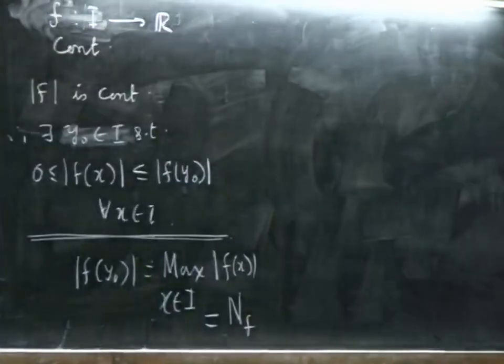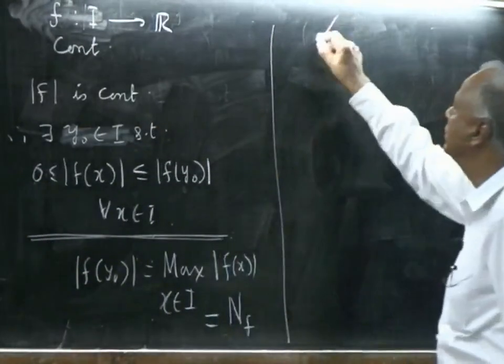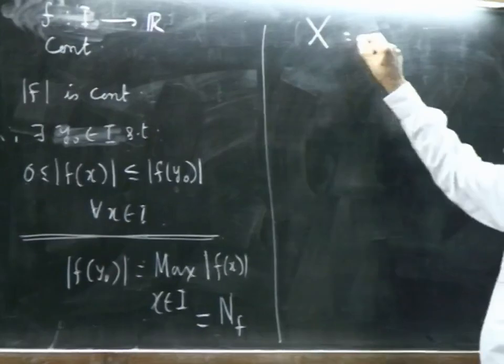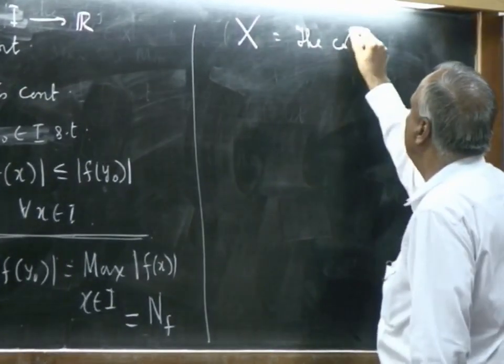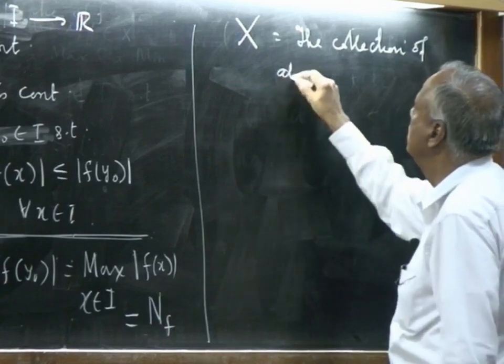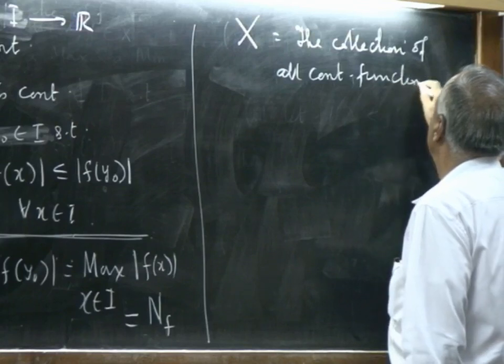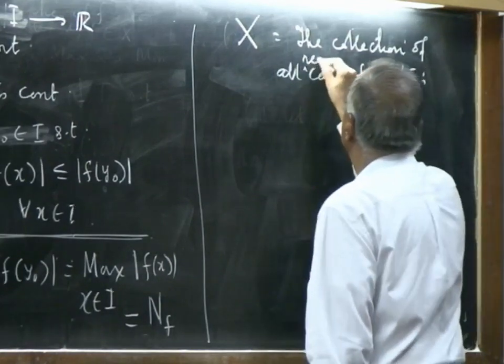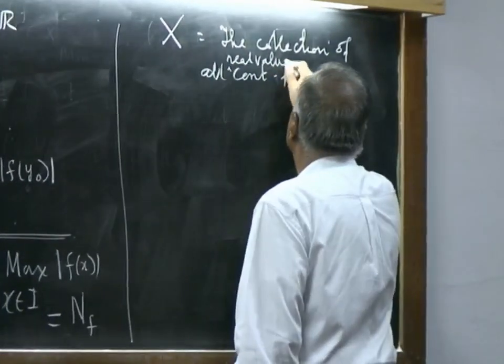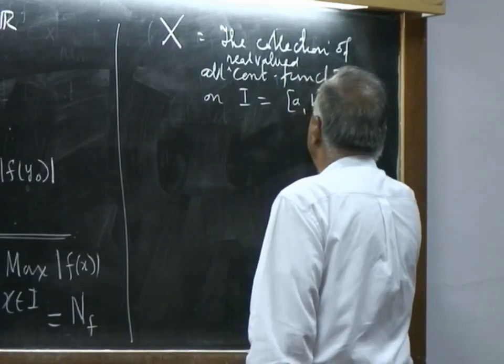So, now what I am going to do is, I am going to consider X to be the collection of all continuous functions, real valued, on the interval I equal to [a, b].